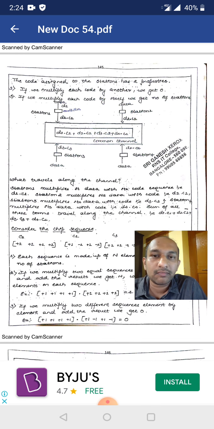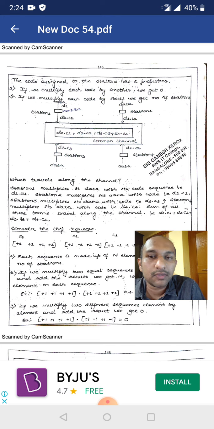And before creating the code sequences or before multiplying the code with the data, the code should have some particular properties. Okay. Each code assigned to the stations must have 2 properties. One is, if we multiply each code by another code, we should get the result 0, and if we multiply each code with itself, we should get the total number of stations.